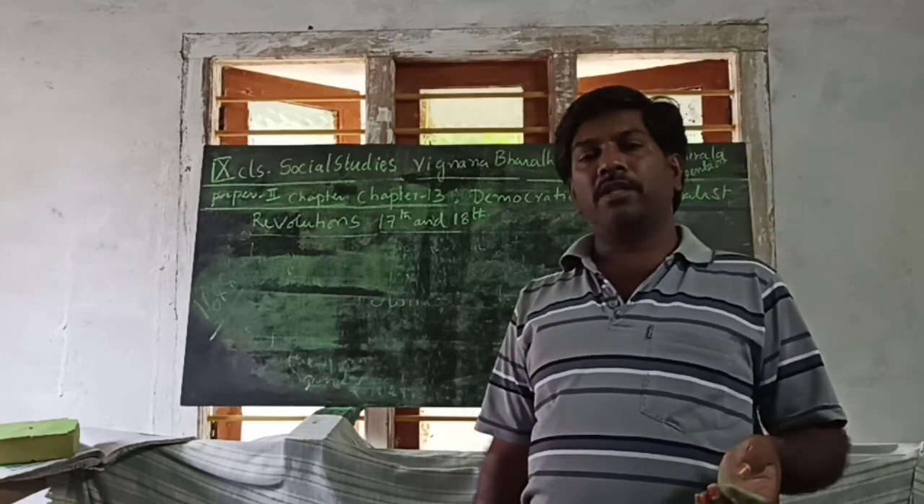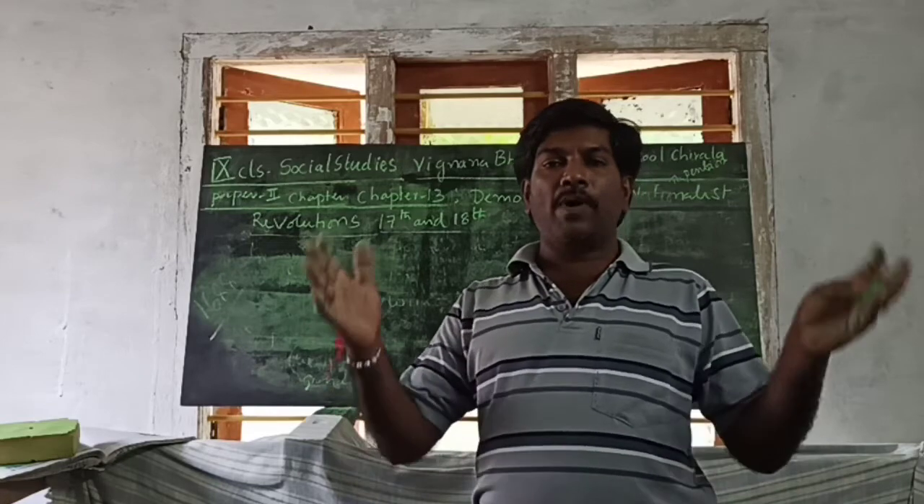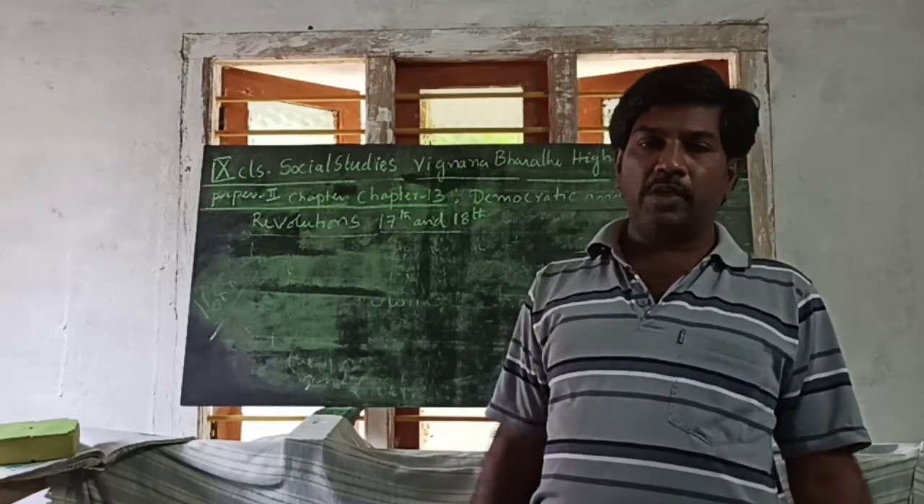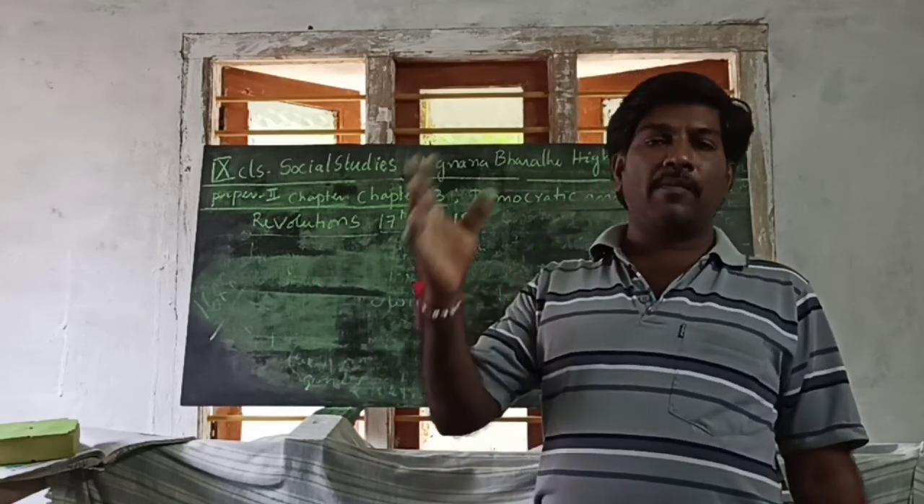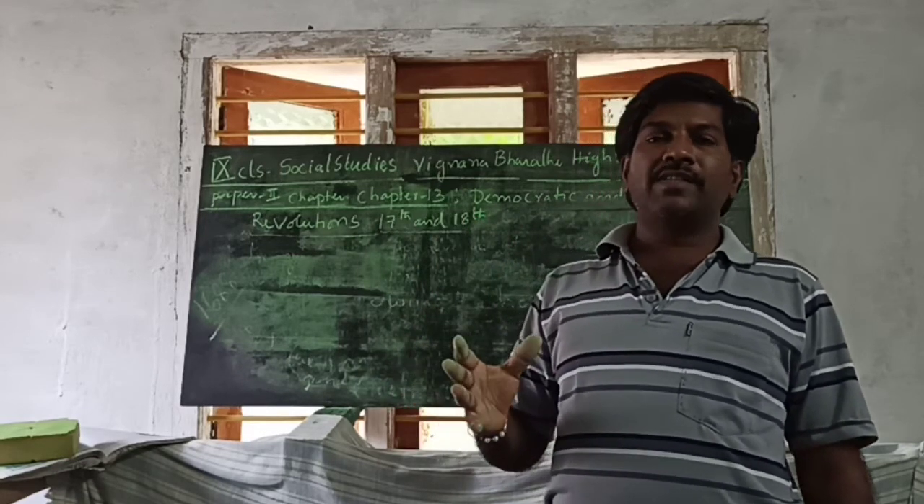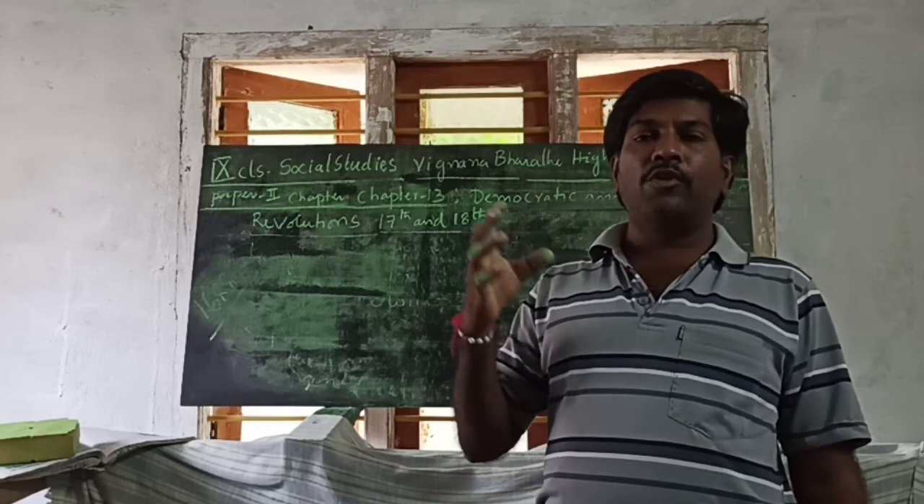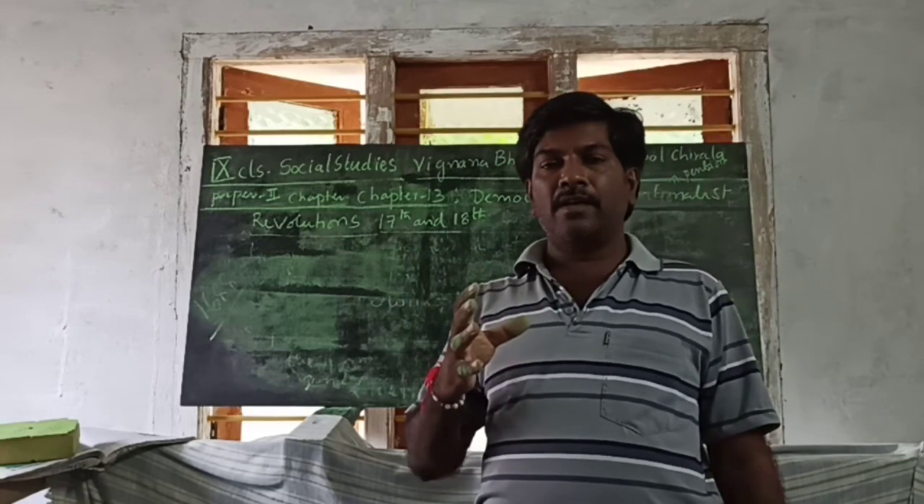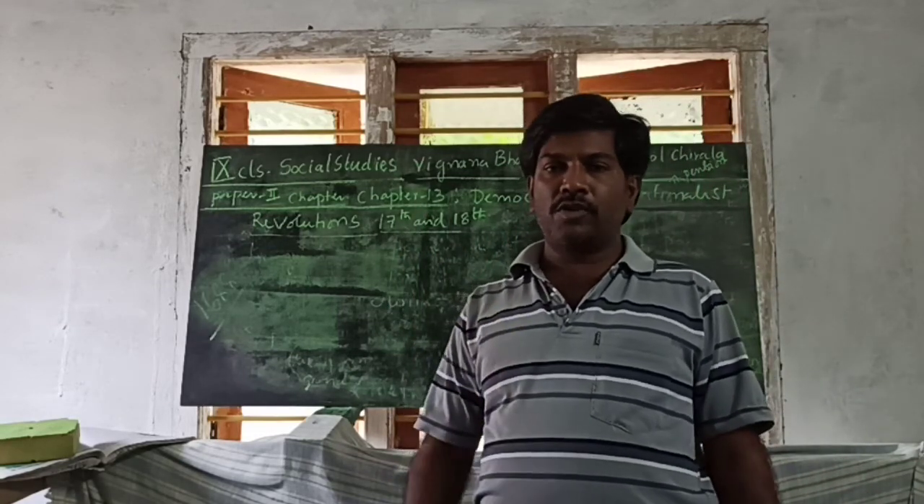And one more important thing is, what is called the Long Parliament? That is also a most important question. The period of the Long Parliament is also an important question. And who was arranged as the new king and new queen for England, and what is the Bloodless Revolution?